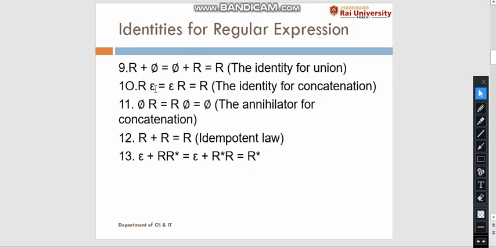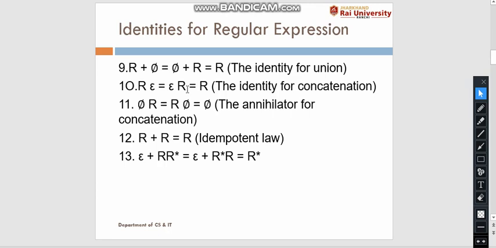The next identities are r plus phi is equal to phi plus r, which is equal to r. Next, r into epsilon is equal to epsilon into r, which is equivalent to r. Next, phi into r is equal to r into phi, which is always equal to phi. r plus r is always equal to r, which is the idempotent law.